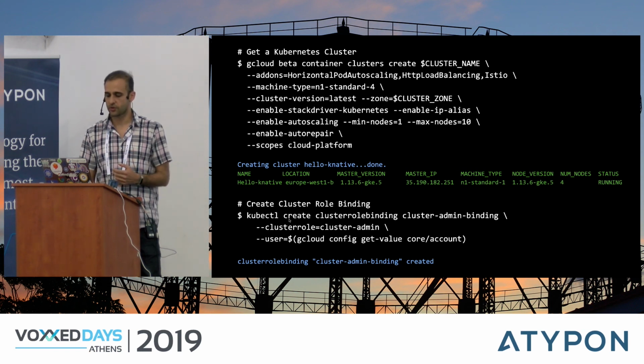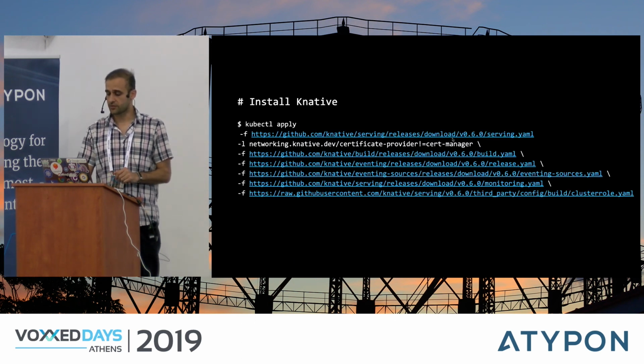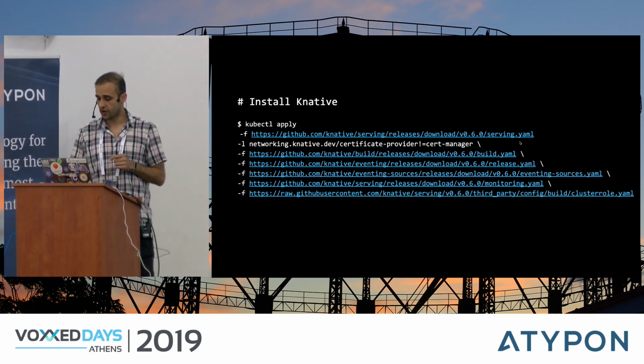So you get a Kubernetes cluster, then you need to make sure that Knative can manage this cluster, so you create what's called a cluster role binding. And then once you have that, you basically just install Knative. In this case, I'm installing the latest version of Knative, 0.6.0. And I'm installing all parts of Knative: Knative Serving, Knative Build, and Knative Eventing as well. But you don't have to. You can install them individually as you need them.